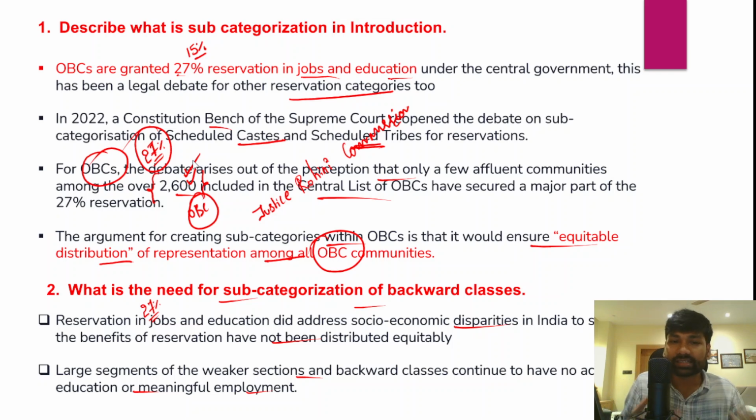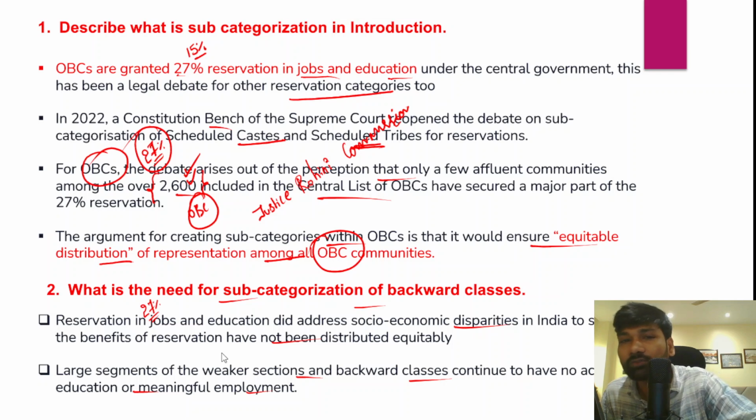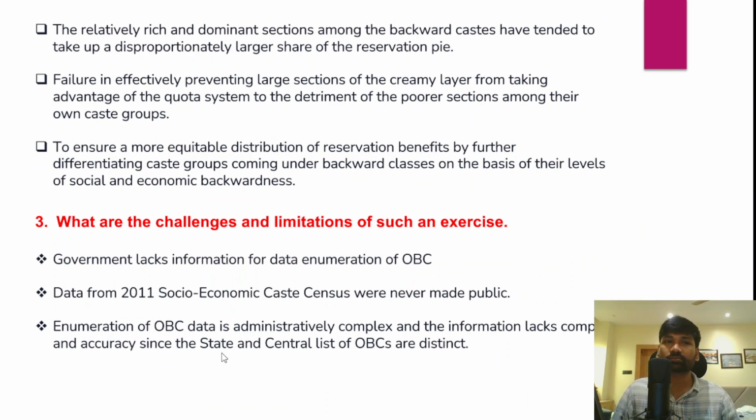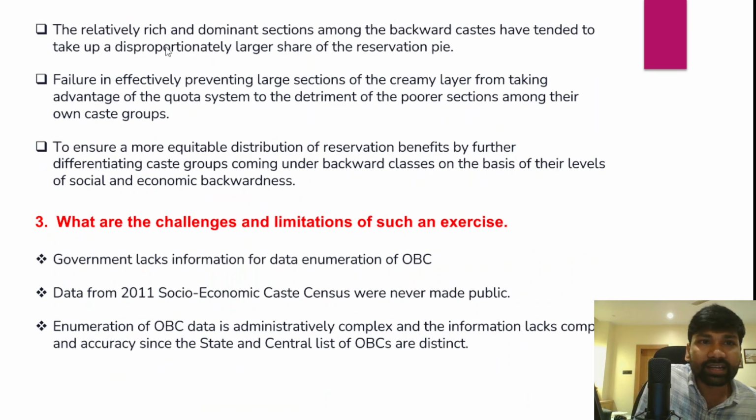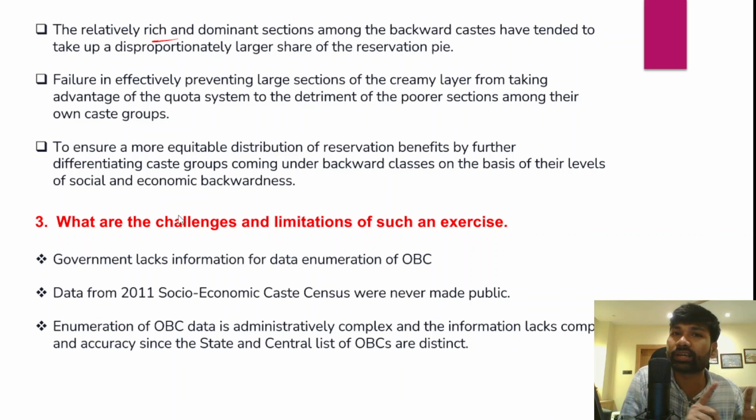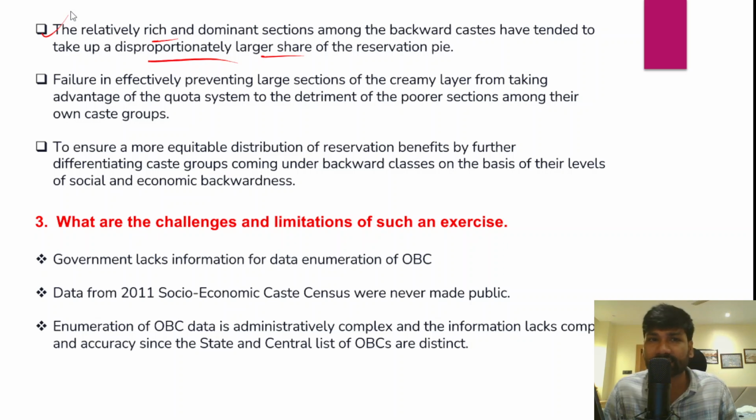So therefore, the large segments of the weaker sections and the backward classes within these SCs and OBCs continue to have no access to quality education and even meaningful employment opportunities. And apart from that, the relatively rich and dominant sections within the OBCs and scheduled castes have tended to take up a disproportionately larger share of this reservation pie, and this is also another reason pointing towards the need for subcategorization within OBCs and SCs.